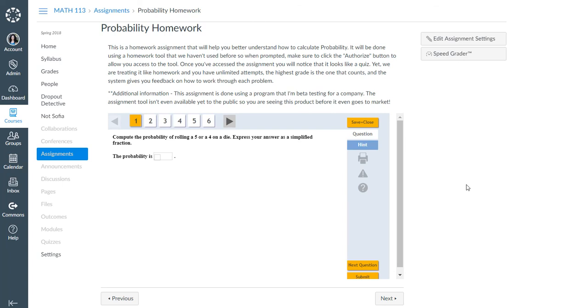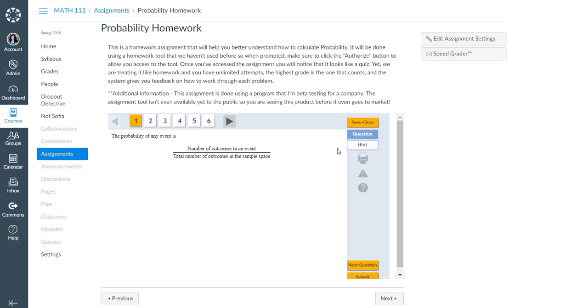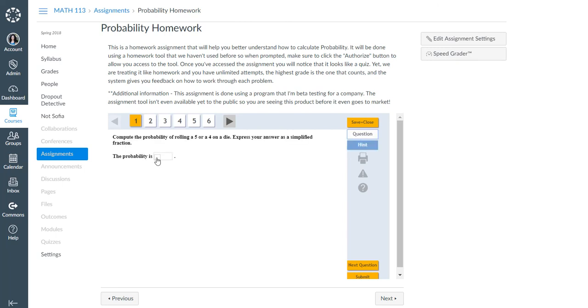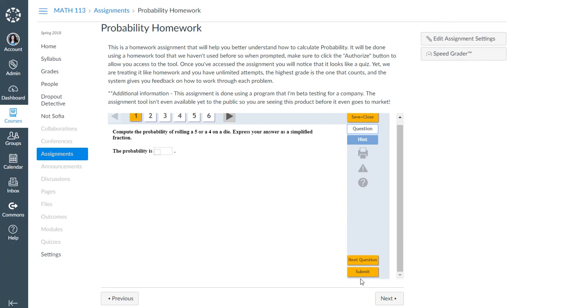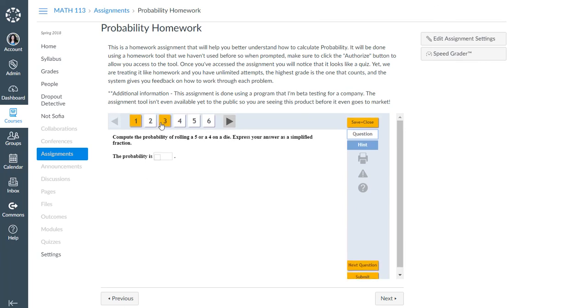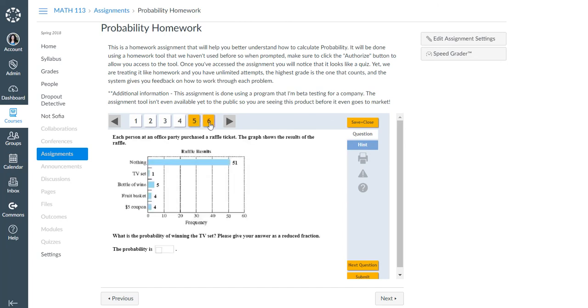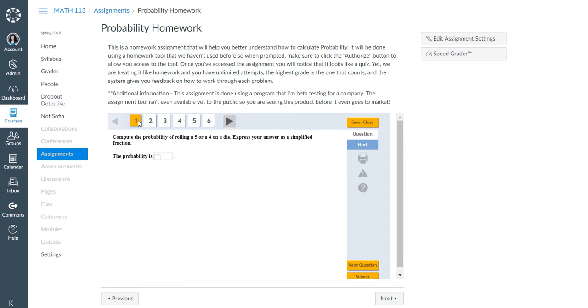You have multiple attempts. You have unlimited time. The highest grade is the one that counts, and the system will give you feedback. The cool thing is if you're not sure how to find this answer, click on the hint, and it will tell you number of outcomes over total. So you can go back to that question, and there you go. So basically question and hint. Then you've got the next question and you've got the submit button. So you can go through and try these. Each question is worth 1 point, and the highest one is the one that provides you the feedback. The highest one is the one that actually counts for your grade.